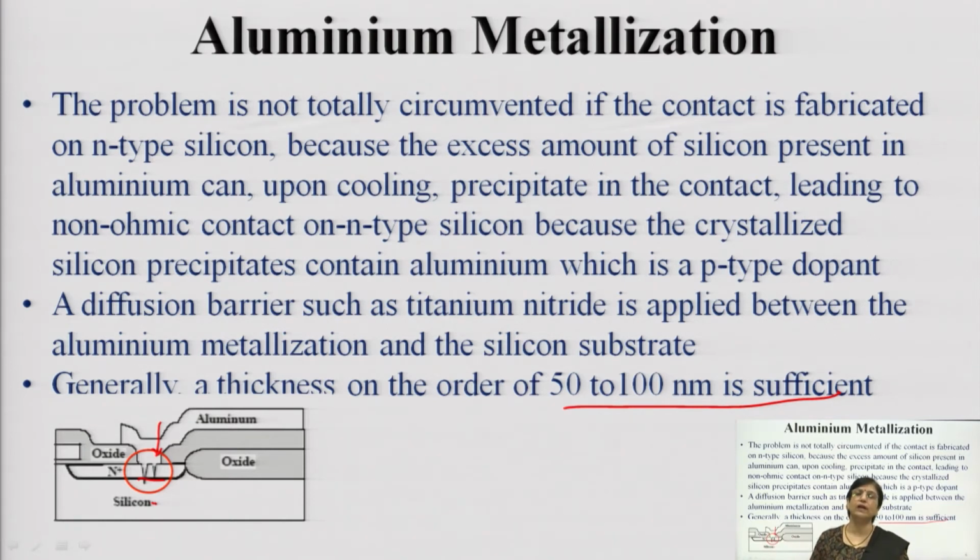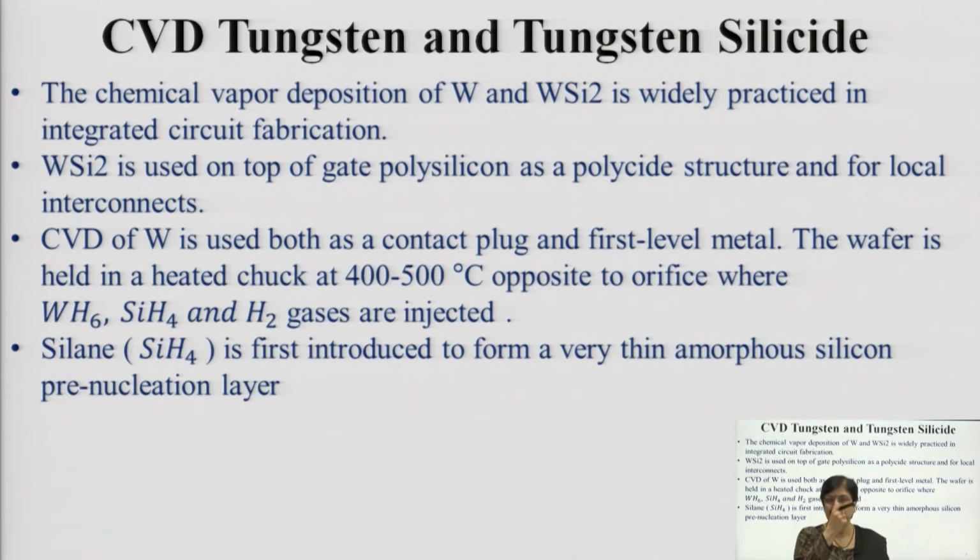Rather than an ohmic contact, it may not form proper contact, it will form a p-n junction many times and can totally alter the property. So, to overcome this, you normally put a barrier layer and then deposit the aluminum, and you make use of titanium nitride as the barrier layer.